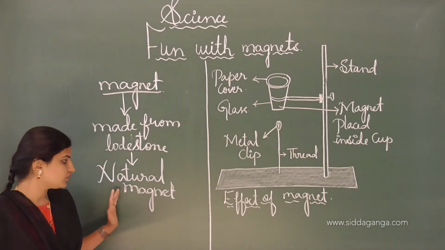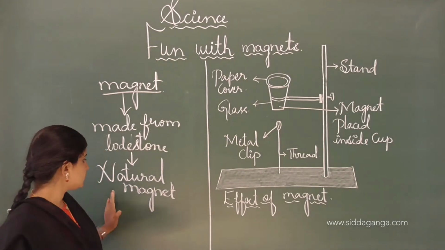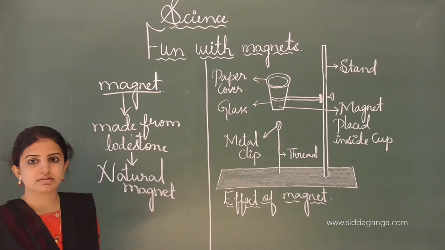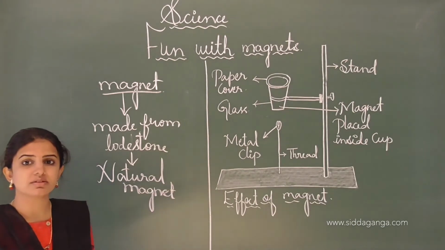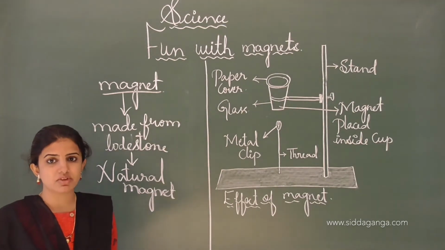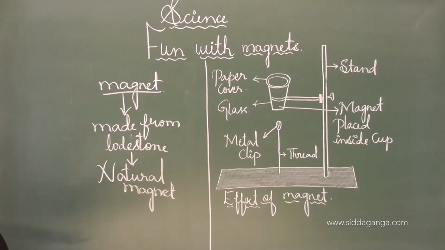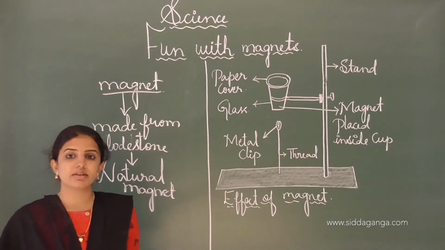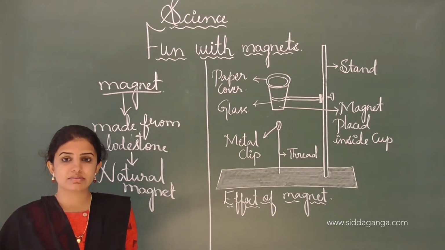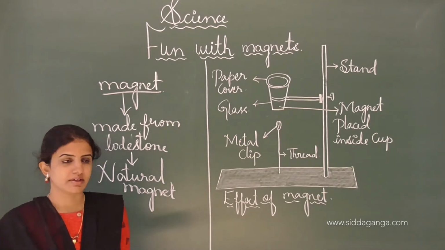Natural magnets are those made from lodestone, which occur in nature. Artificial or man-made magnets are made by using different techniques, so they are called man-made magnets. Examples of man-made magnets, which we learned about in the previous class, are the horseshoe magnet, ball and tip magnet, bar magnet, etc.